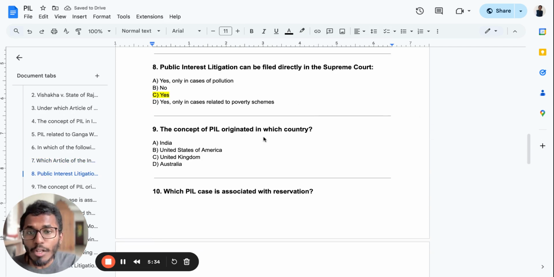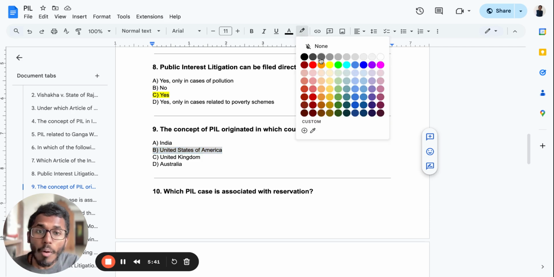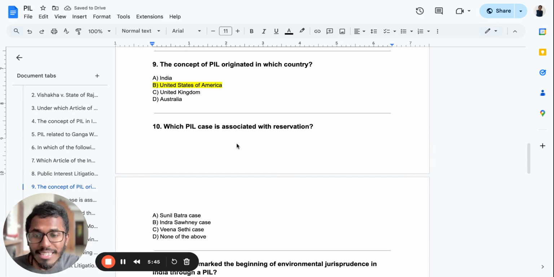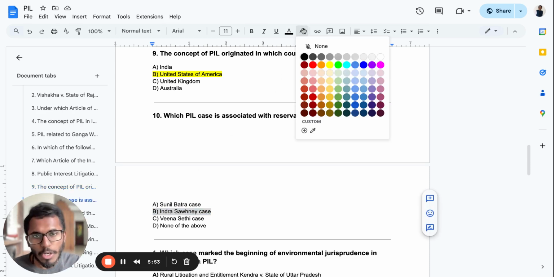The concept of PIL originated in which country? It was actually in the United States of America. Justice P. N. Bhagwati brought it to India, but it was initiated in America. The PIL associated with reservation was in the famous case of which one? The Indra Sawhney case. PIL, 50% reservation. Beyond that, no reservation will be provided.